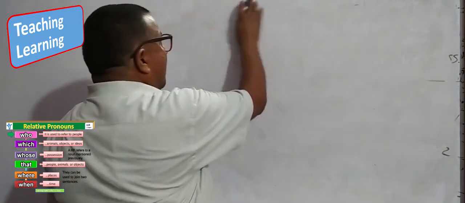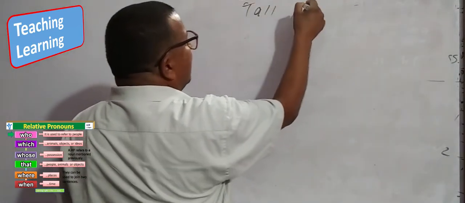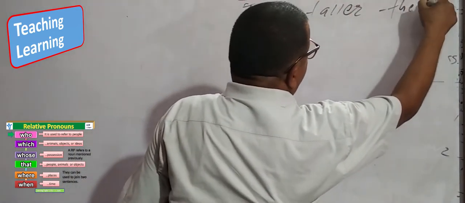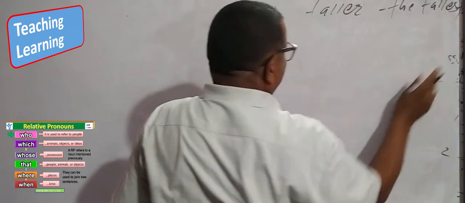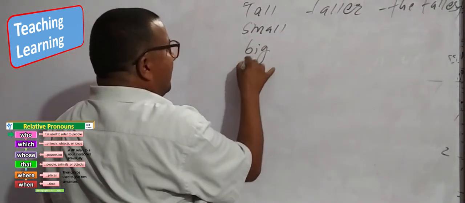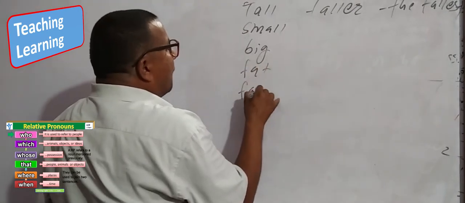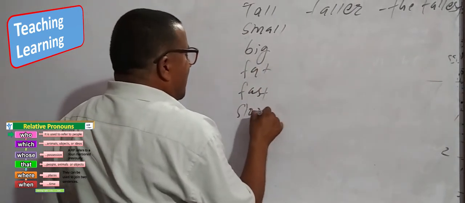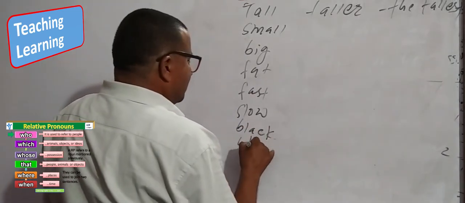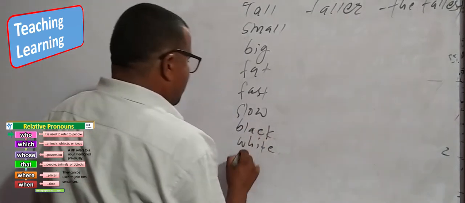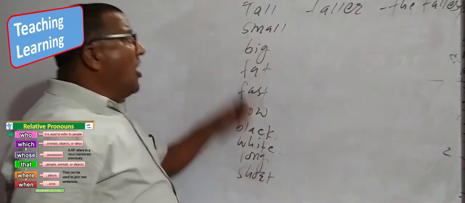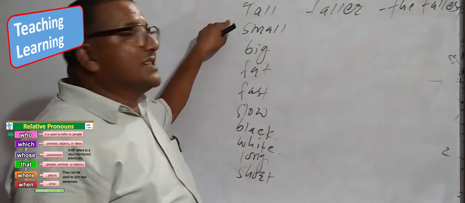Like tall, taller, the tallest. Small, big, fat, fast, slow, black, white, long. They are all adjectives. They are the short adjectives.